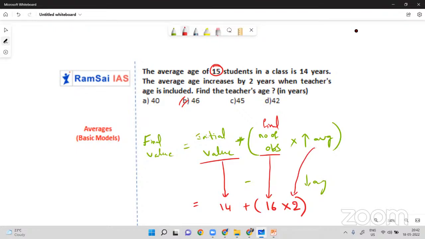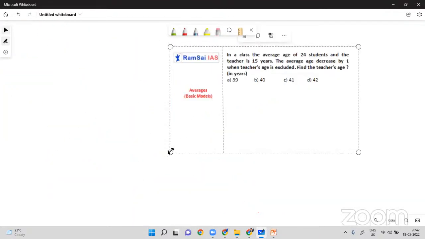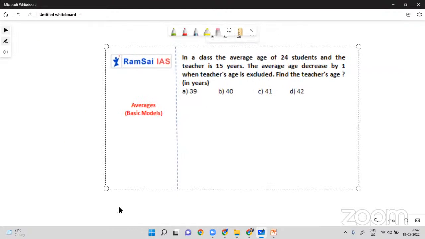Can you try it? 16 into 2 is 32. 32 plus 14, 46. Yes, 46 is the answer. Simply you can solve this problem here. You need not calculate the average value or total value. Easily you can solve it, right? Similarly, solve this question on your own. This is also the same model. Try it on your own.